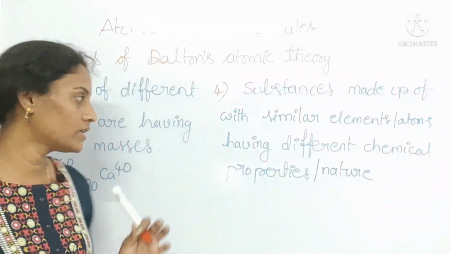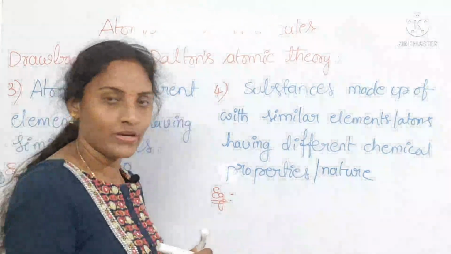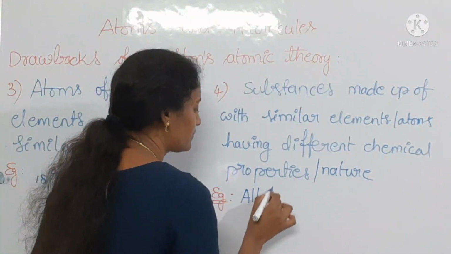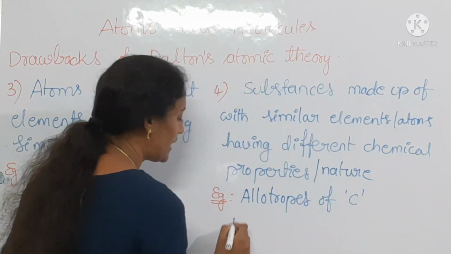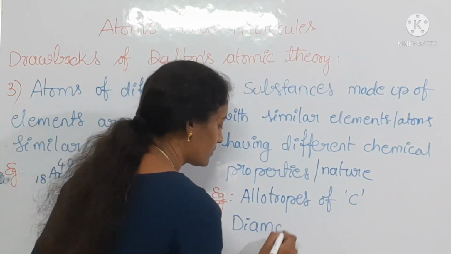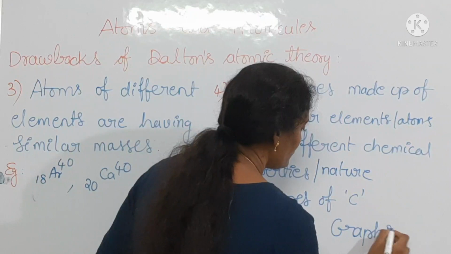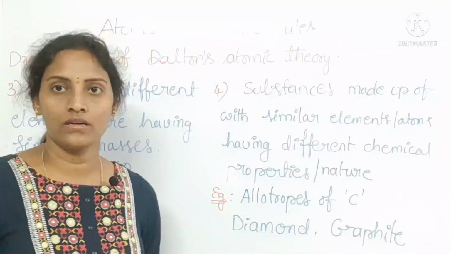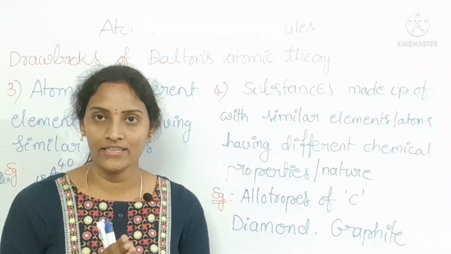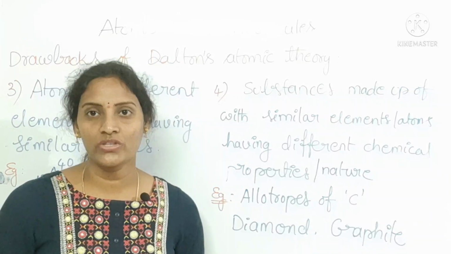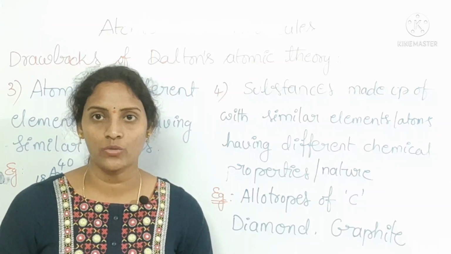Okay, see once here, for example, you can take allotropes of carbon, diamond and graphite. Graphite is present in pencil. See, diamond is hard in nature, but graphite is smooth in nature. So that one is also a drawback of Dalton's atomic theory.